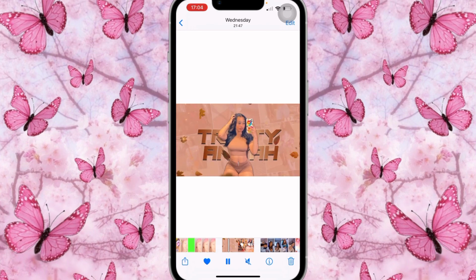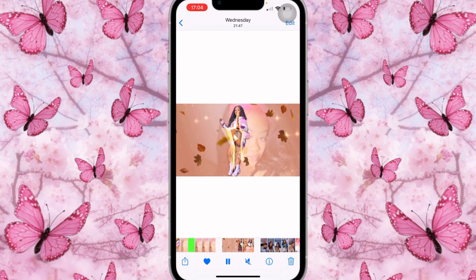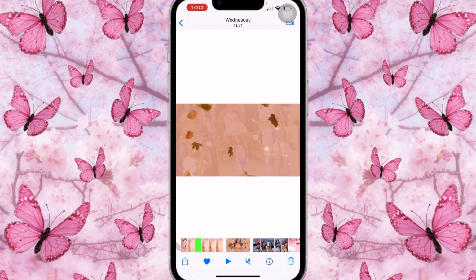I'm going to put it on the bigger screen as well, before I start talking, just for you to see what it'll look like. So I'm just showing you back here again. Basically this is it right here, honey. It's super cute and pretty simple to do. So we're just going to hop right into it.